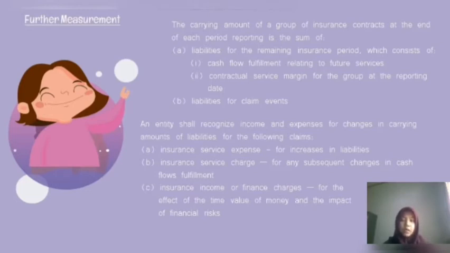The contractual service margin at the end of the reporting period represents the profit of the group of insurance contracts that is not yet recognized in profit or loss, because services must still be given by the entity under the contracts in the group. And liabilities for incurred claims consist of fulfillment cash flows related to past services that are allocated to the group at the reporting date.